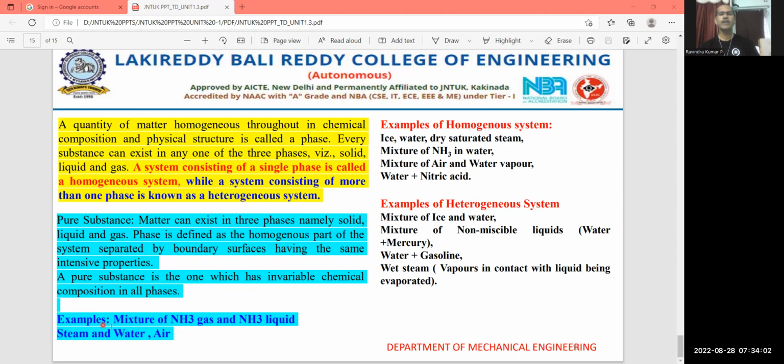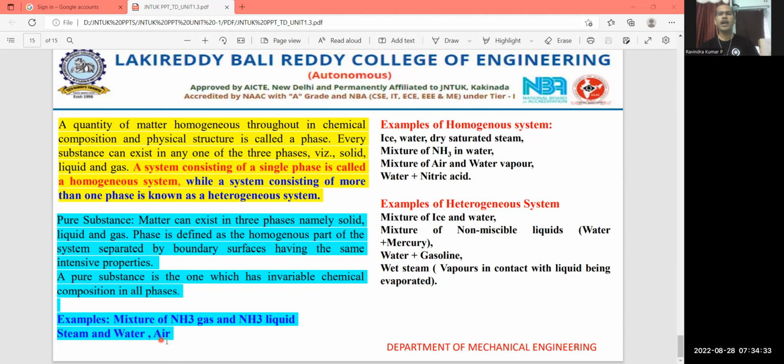As examples, a mixture of ammonia gas and ammonia liquid is a pure substance. A mixture of steam and water is also a pure substance. Air, though it consists of nitrogen and oxygen, if it gets heated or cooled, has an invariable chemical composition, so we treat air as a pure substance.